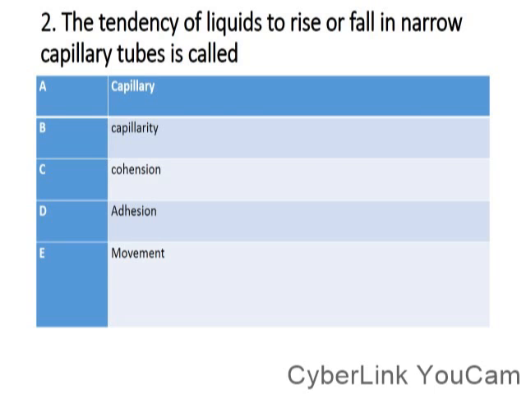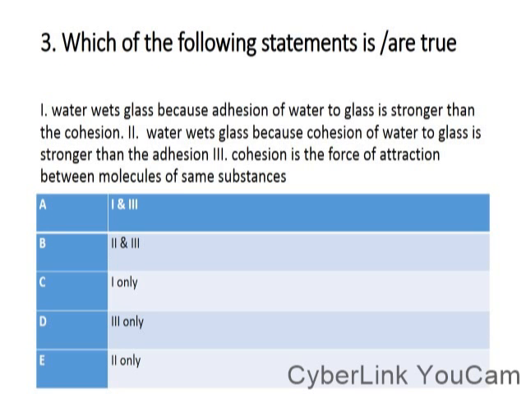Okay, now the next one. Which of the following is or are true? The first one: water wets glass because adhesion of water to glass is stronger than the cohesion. That is correct. The second: water wets glass because cohesion of water molecules is stronger. So Roman figure 1 is correct, while 2 is wrong.